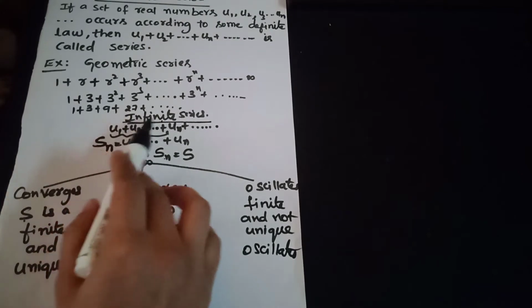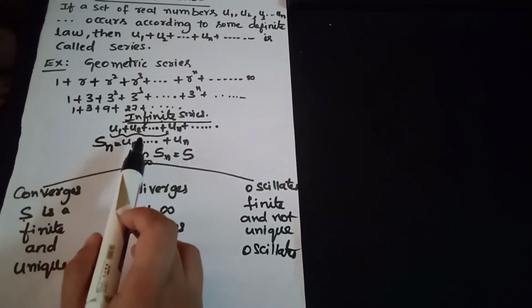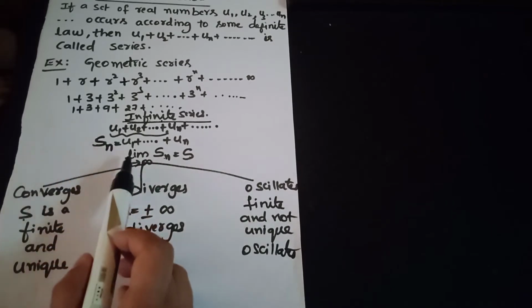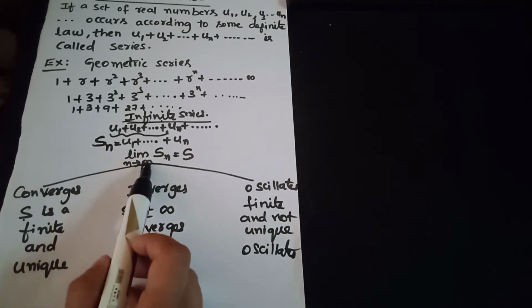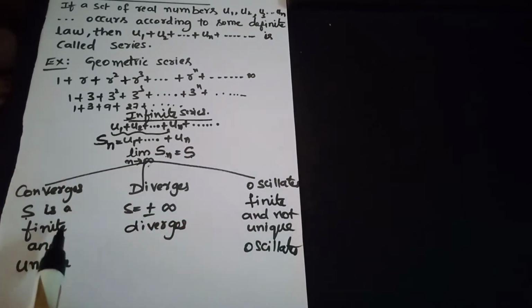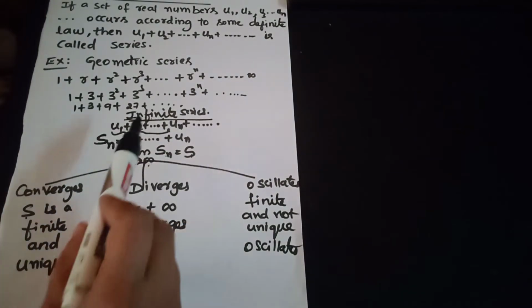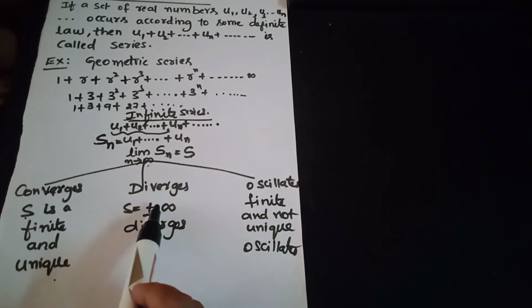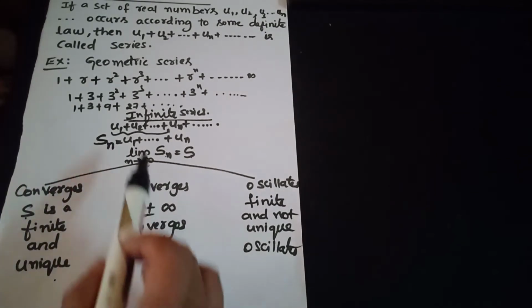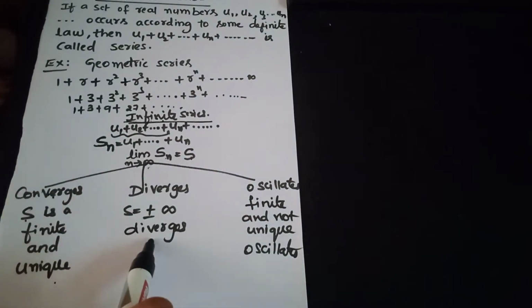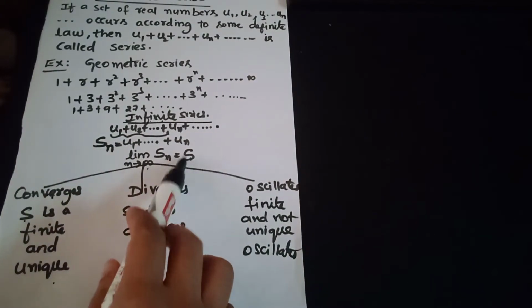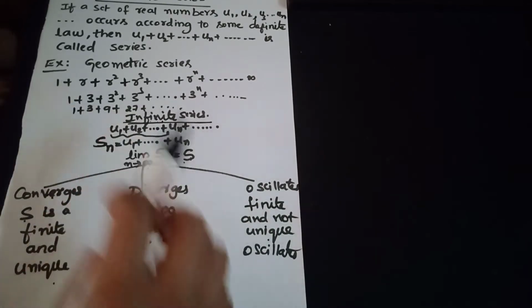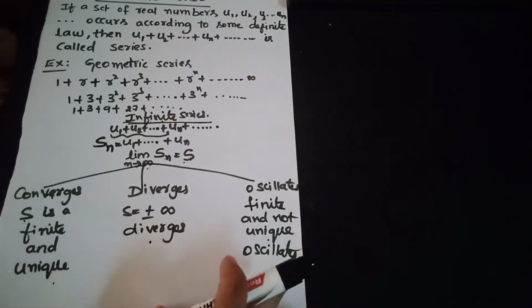That is, if after applying the limit n tends to infinity to Sn the value is finite and unique, then the infinite series converges. If it comes out to be plus or minus infinity, then the infinite series diverges. If the value of the limit is finite but not unique, then the infinite series oscillates.